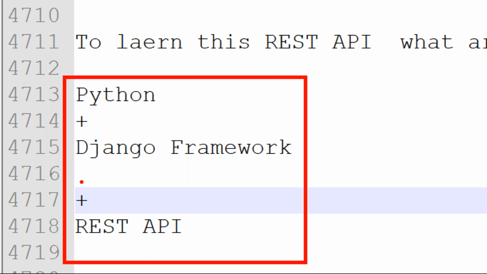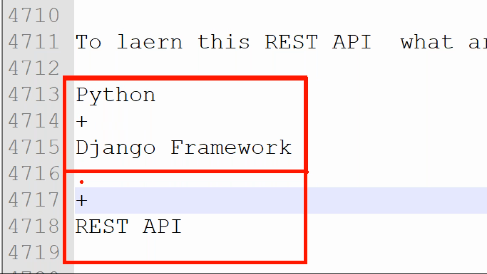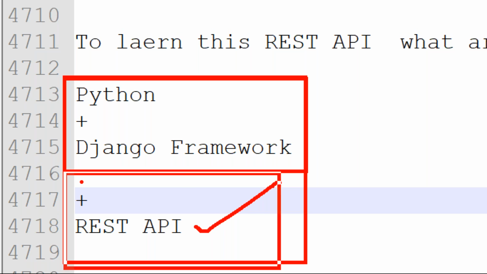So a lot of people are learning Python and Django framework only, sir. Why? They don't know the importance of REST API, the importance of the Django REST framework. That's why they learn only Python and Django framework, and they attend interviews. When they attend interviews, they get questions about the REST API.